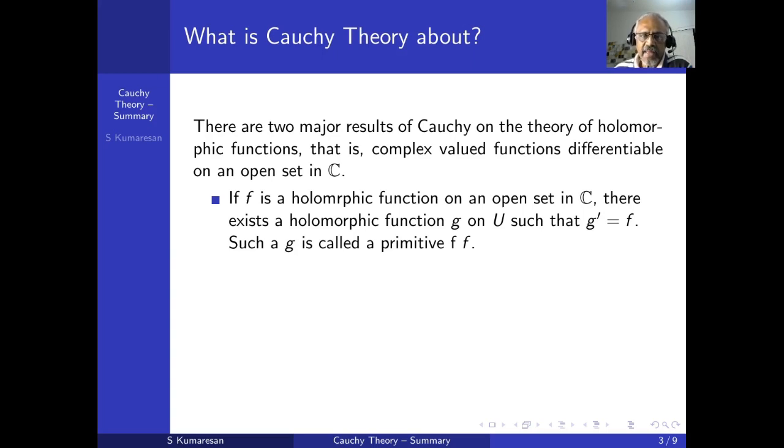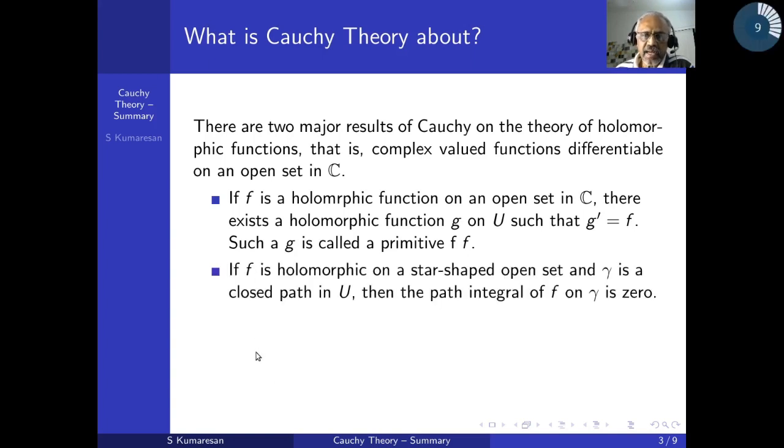Okay, and this is not exactly correct. You have to put an extra condition. Okay, so I should say it is a local primitive. For example, if it's a holomorphic function on a star-shaped open set, I can say it has a primitive. So this I should say local primitive. Okay, right.